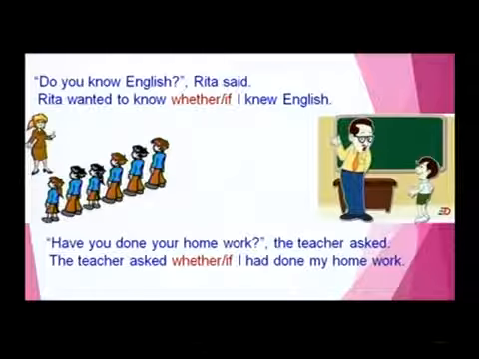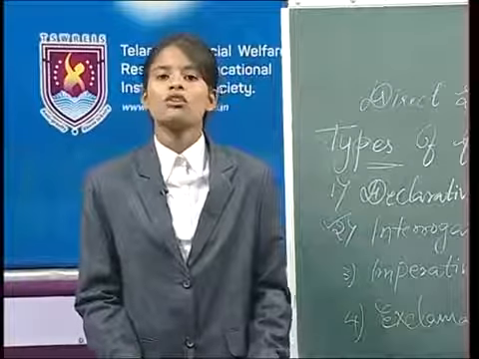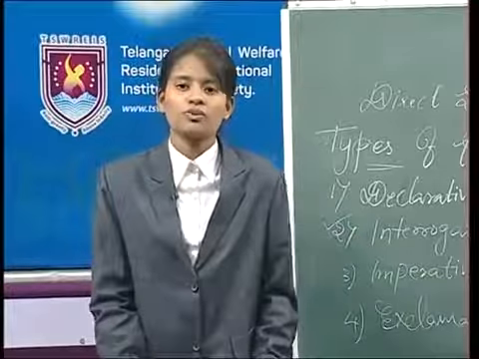See next, "Have you done your homework?" the teacher asked. Your teachers might be asking you all the time, have you done your homework, my dear child, in such a way. See, the teacher asked whether I had done my homework. Here the conjunction whether or if is used, and I have became had. The teacher asked if I had done my homework. In such a way, we can change the sentences of direct into indirect speech for yes or no questions in the interrogative sentences.